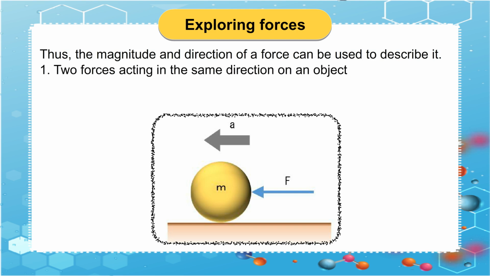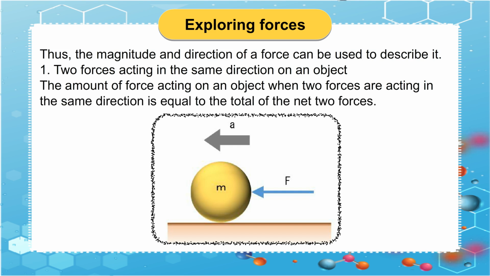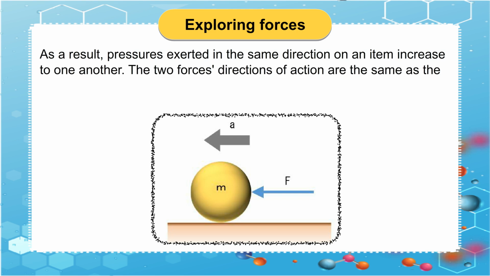1. Two forces acting in the same direction on an object. The amount of force acting on an object when two forces are acting in the same direction is equal to the total of the two forces. As a result, forces exerted in the same direction on an item add to one another. The direction of the net force is the same as the two forces' directions of action.